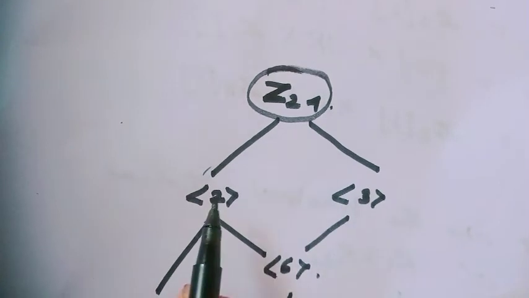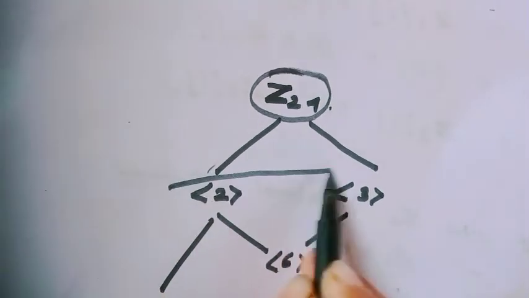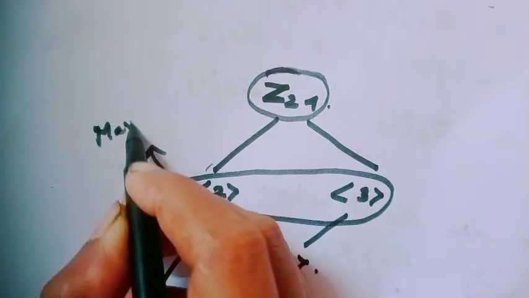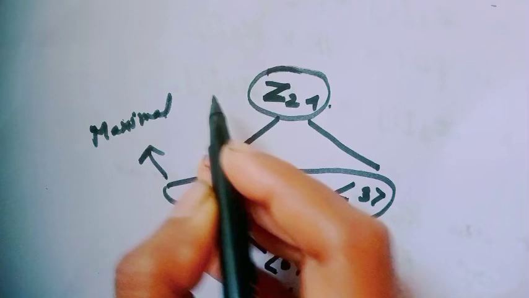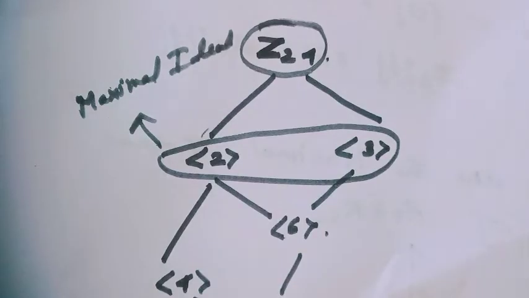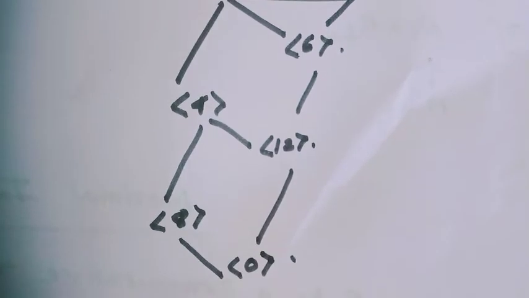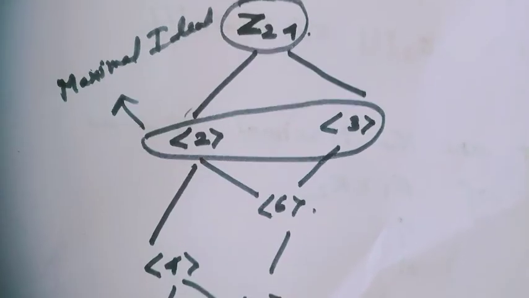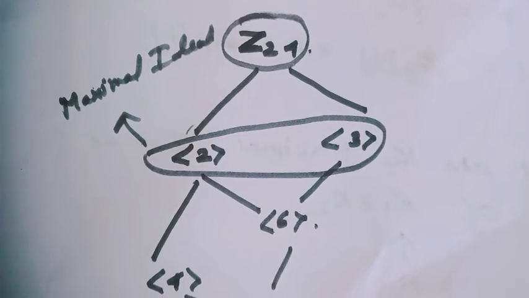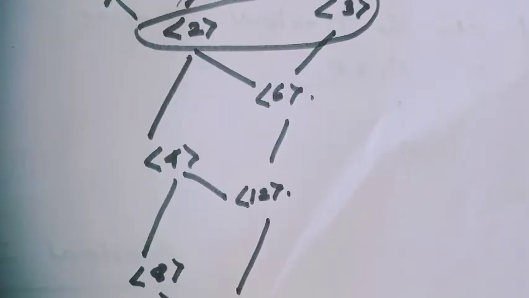So obviously these ideals are maximal ideals in Z24. Are you getting the idea? I hope all my viewers have understood clearly how we have to find maximal ideals in any ring.